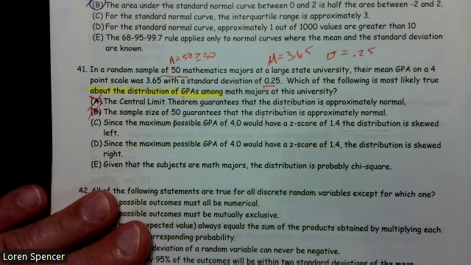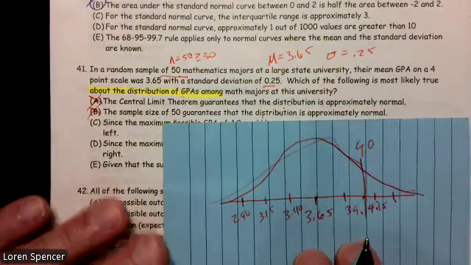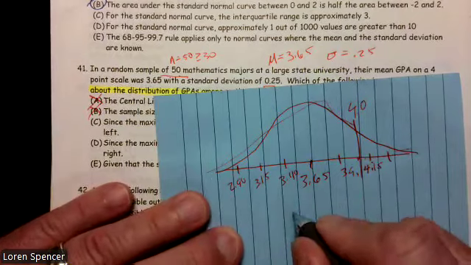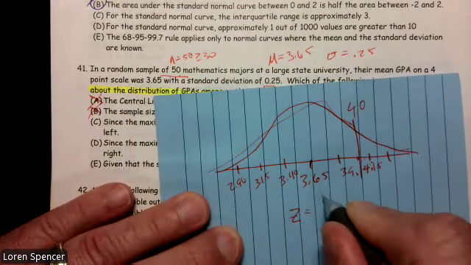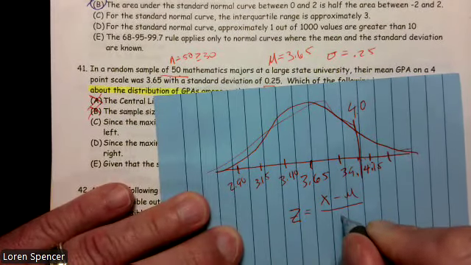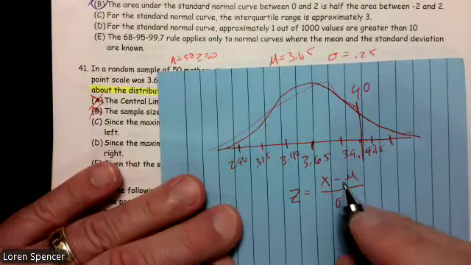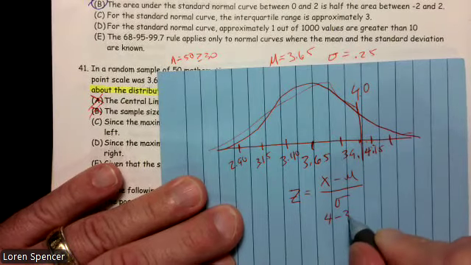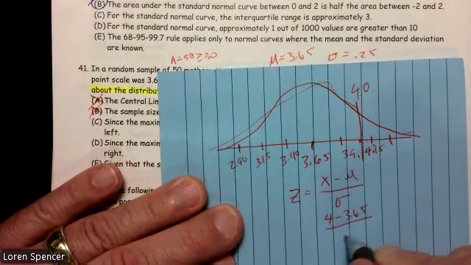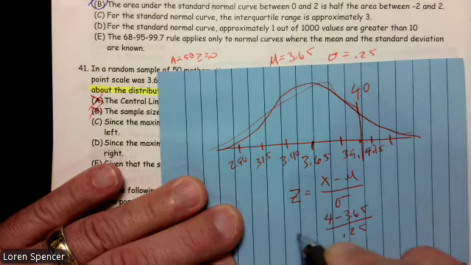We didn't calculate the z-score, so since they did that, let's do that. z equals x minus mu over sigma. They say the highest score is 4, so 4 minus 3.65 divided by 0.25.